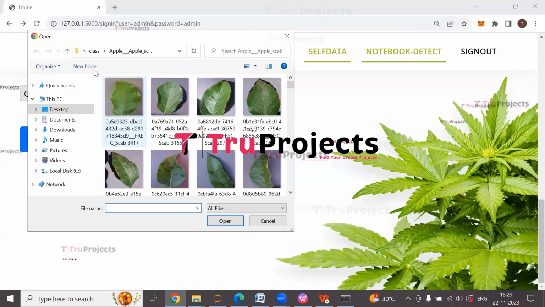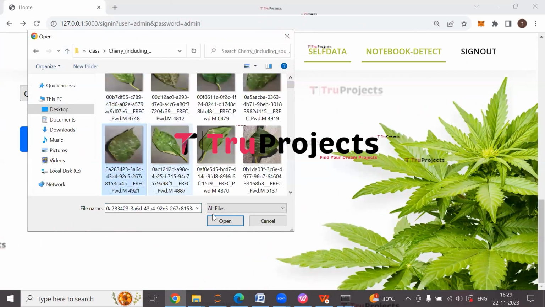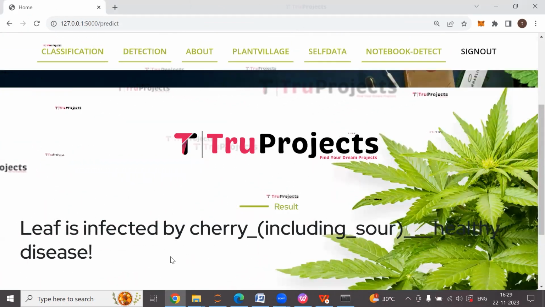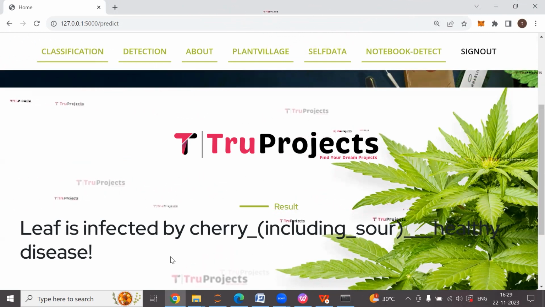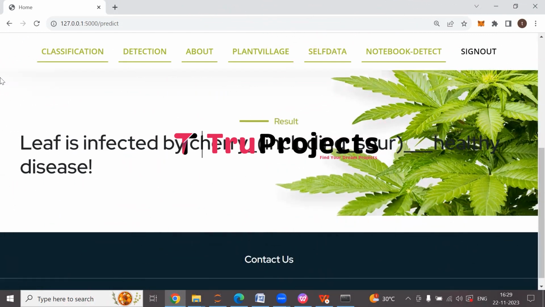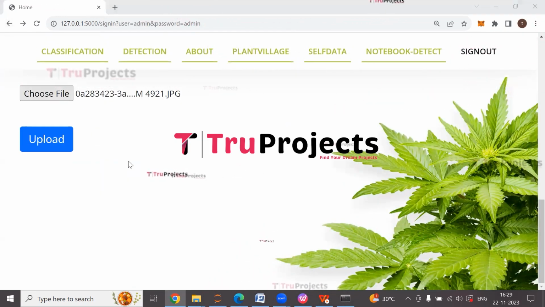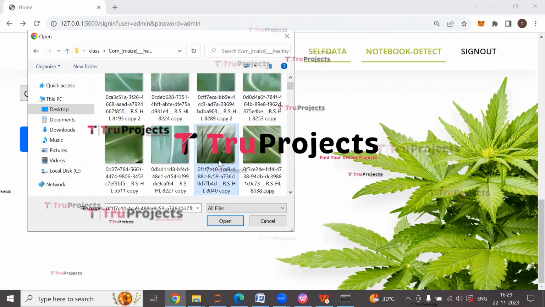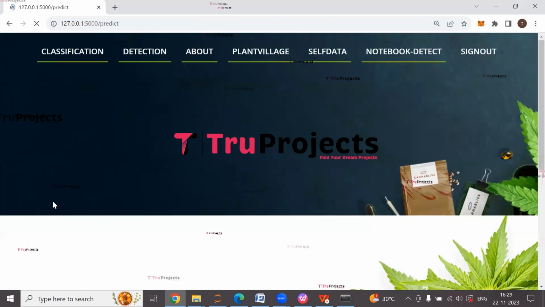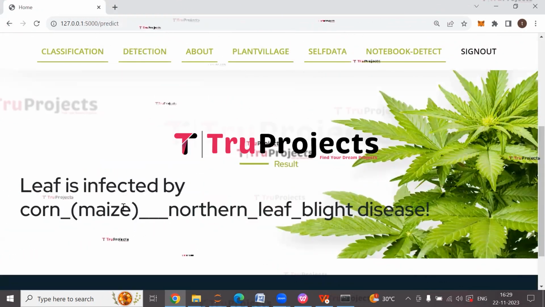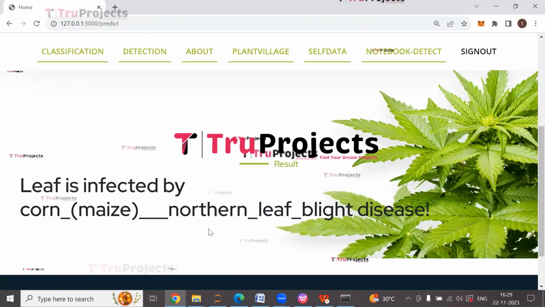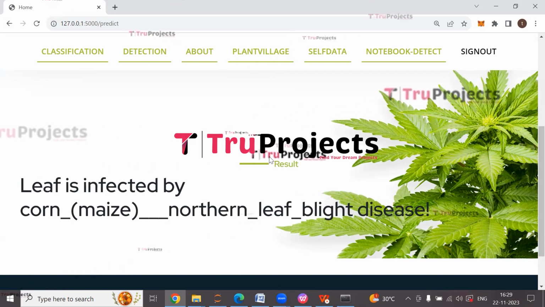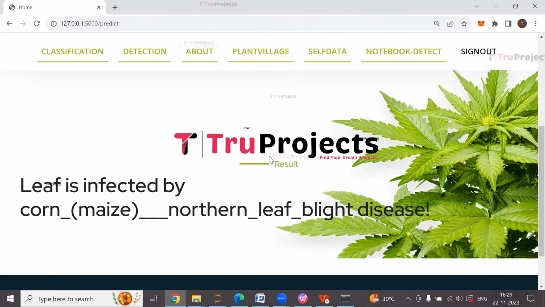Click on choose file. Click on upload. The leaf is infected by cherry including sour disease. Click on upload. So here we can see the leaf is infected by corn maize northern leaf blight disease. So in this way, by uploading the leaf images, we can predict the leaf disease.